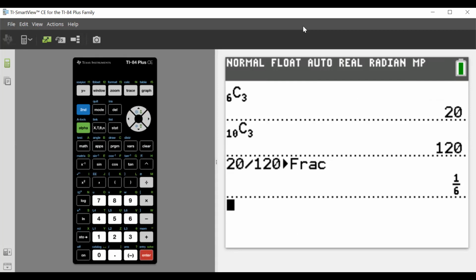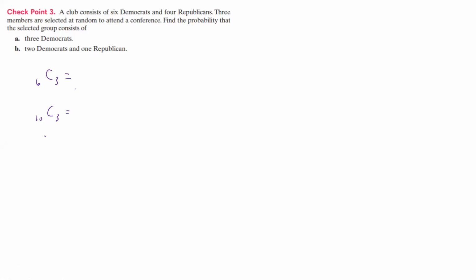So let's write all that down. The first thing is going to be 20. This was 120. So the probability of that event, 3 Democrats, is going to be equal to 20 divided by 120, which is what we found. The reduced fraction is 1/6. Okay. So that, again, is part A. Part B, 2 Democrats and 1 Republican.